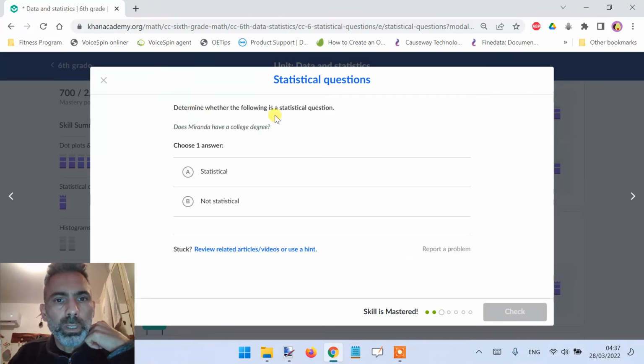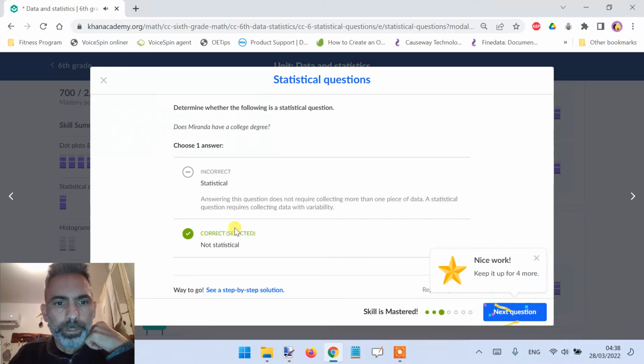Determine whether the following is a statistical question. Does Miranda have a college degree? Okay, this is not a statistical question because, again, it gathers information on one subject, one data point, so it doesn't give us variability, so it's not statistical. Okay, answering this question does not require collecting more than one piece of data. A statistical question requires collecting data with variability.